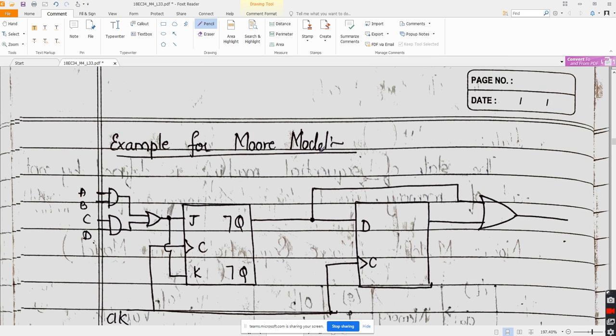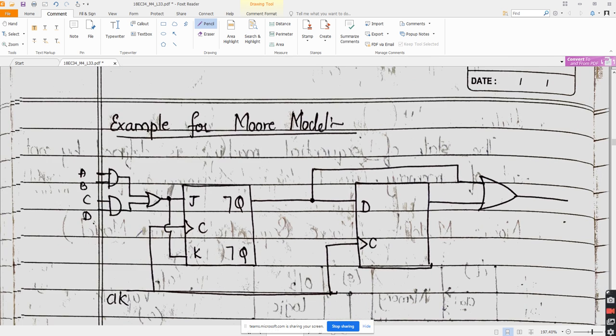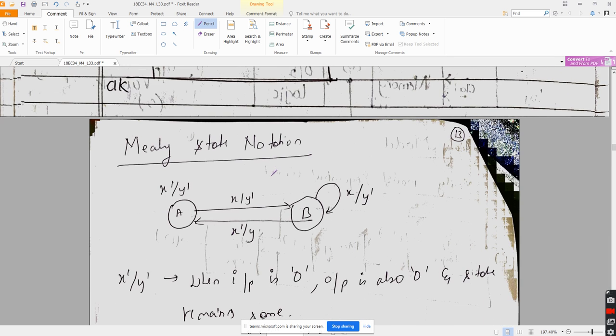This one is an example of the Moore model. Why is this an example of the Moore model? Can anyone tell me? See, this is a combinational circuit, and this is the memory element, and this is again a memory element. What is the output of memory? This is the output of the memory element. This is S, and say this is the output F1. Here the output F1 depends only on S. Is it depending on I? No, sir. That's why it is a Moore model. Understanding?